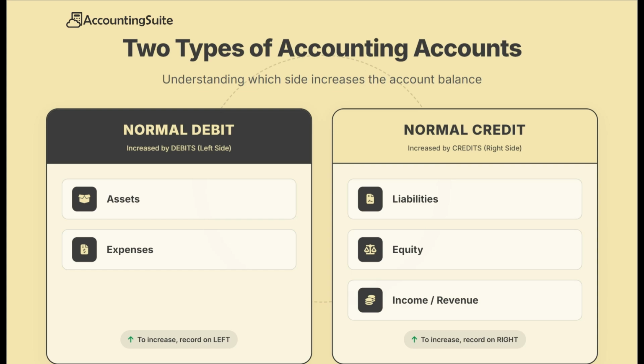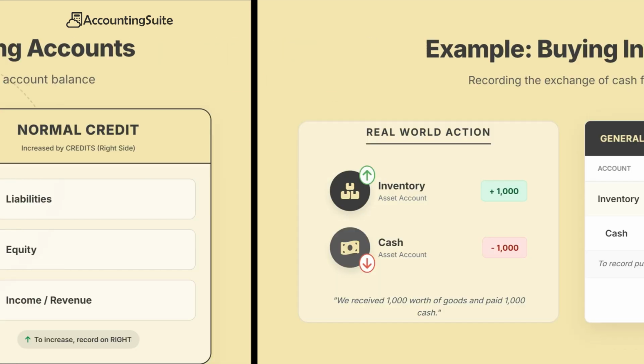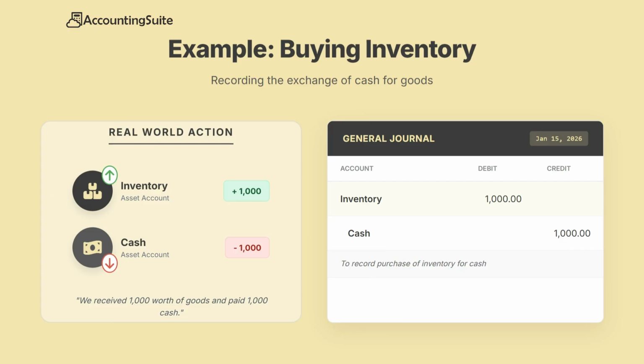Let's look at a simple example. A company buys inventory for 1,000 euros in cash. Two things happen. Inventory increases and cash decreases. The accounting entry would be the following: debit inventory, 1,000 euros. Credit cash, 1,000 euros. Inventory increases because the company received goods. Cash decreases because the company paid for them. The total debits equal the total credits and the system stays balanced.